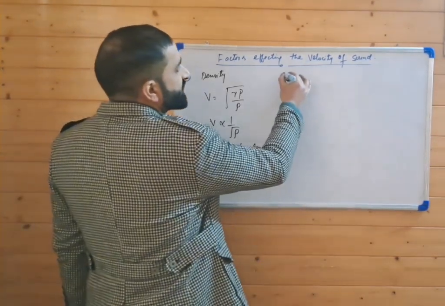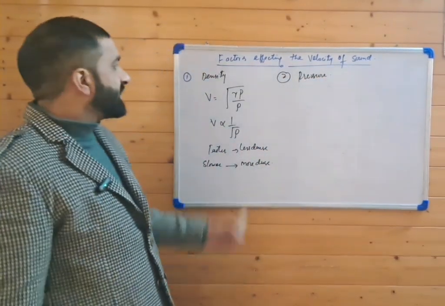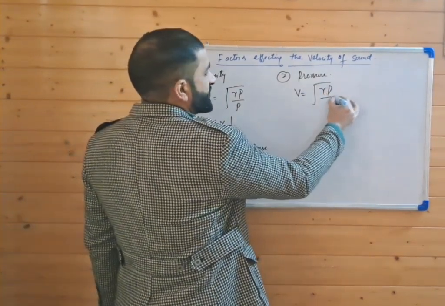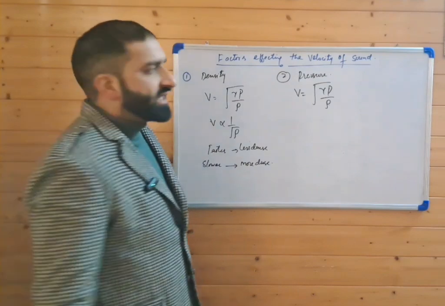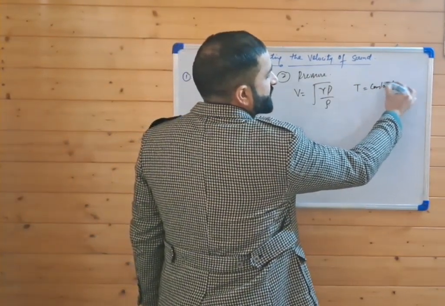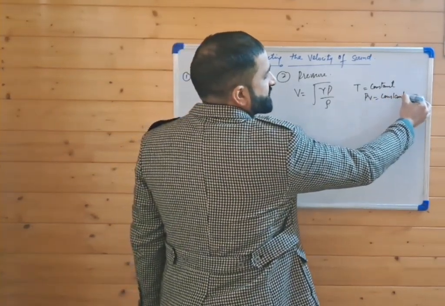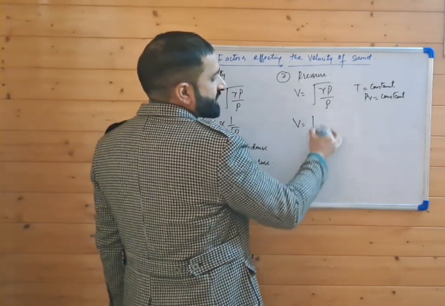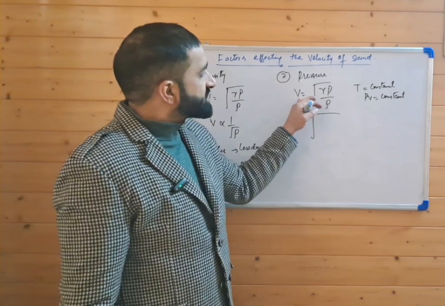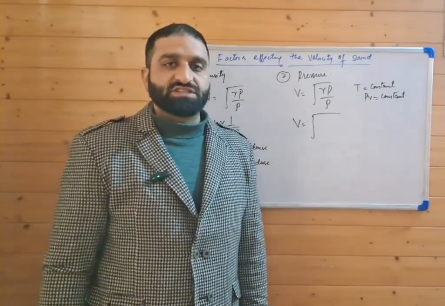Number 2, effect of pressure. Again, taking this formula, V is equal to root of gamma p divided by rho. If the temperature is constant, that means PV is equal to constant. The beauty of the physics is that here it looks like velocity should be directly dependent on the pressure, but we will see the velocity is independent of the pressure.